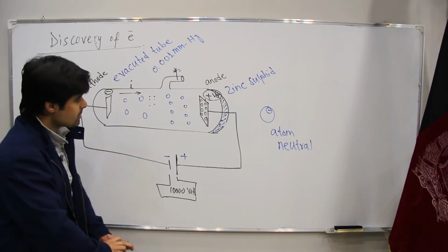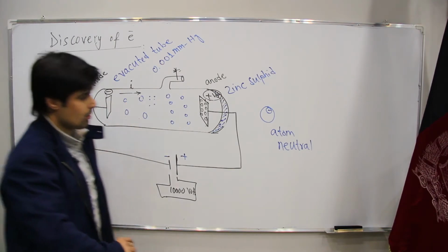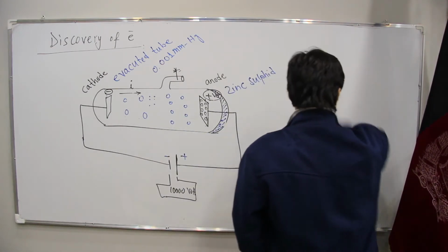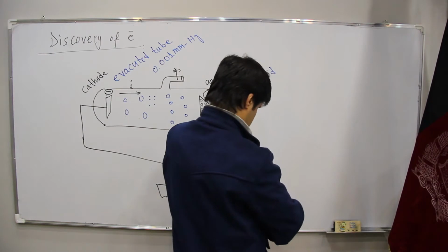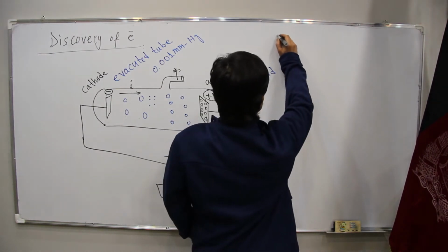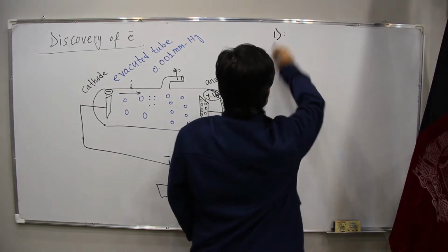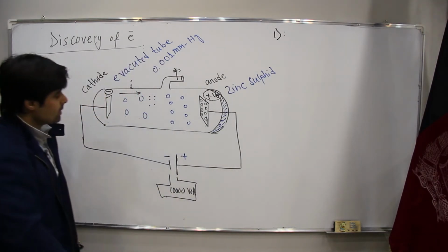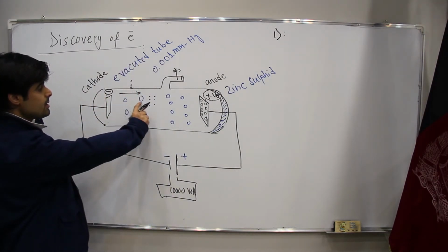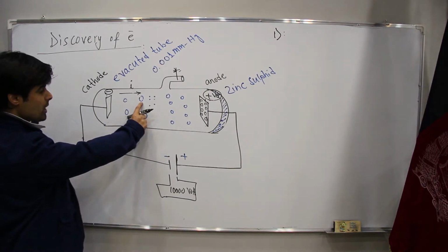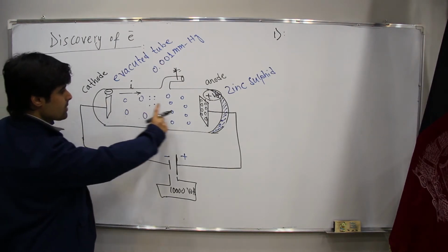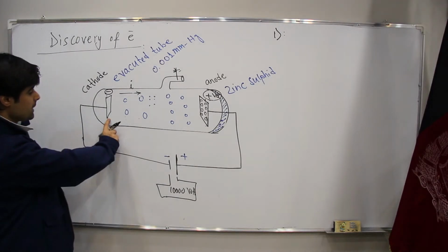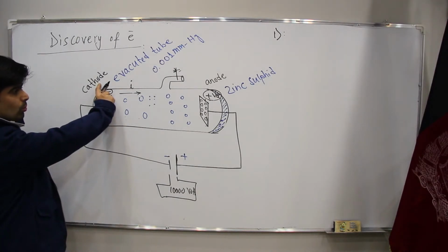He summarized this story in the following details. First, he said that there is something which is going from the negative plate to the positive plate. The negative plate is called what? Cathode.